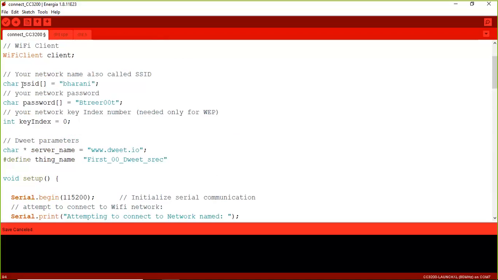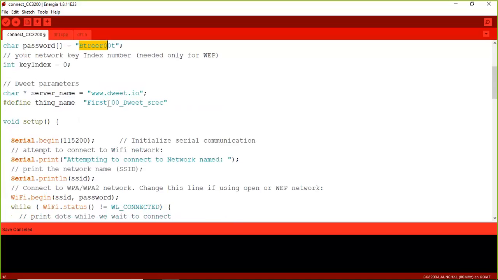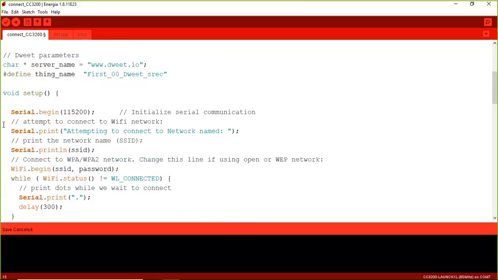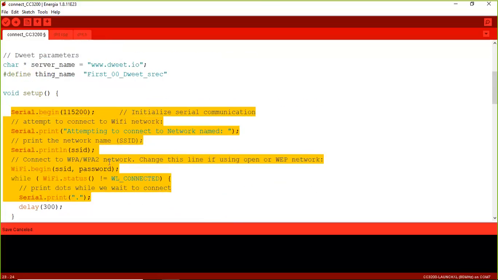For the internet, I can use institutional Wi-Fi, or my home Wi-Fi, or simply my mobile hotspot. Here I am going to use my mobile hotspot. My mobile hotspot name is this and the password is this.